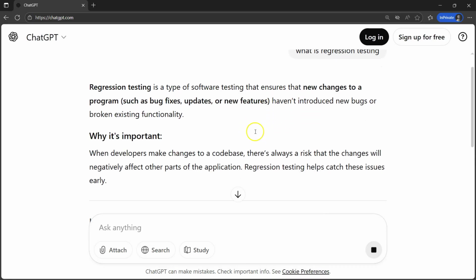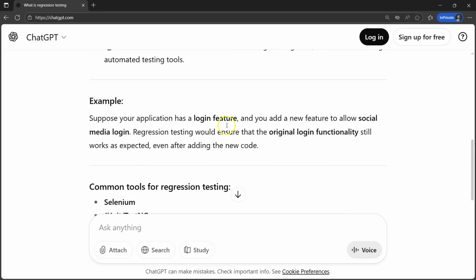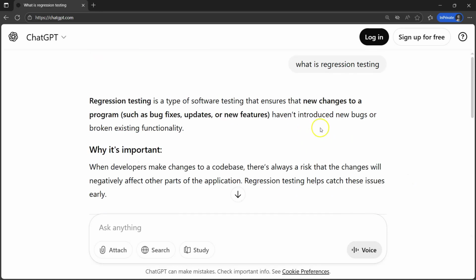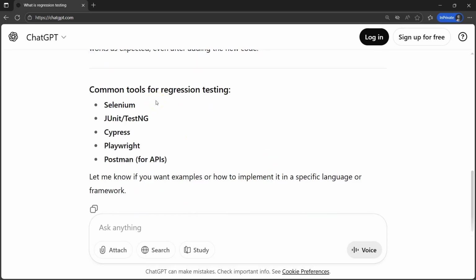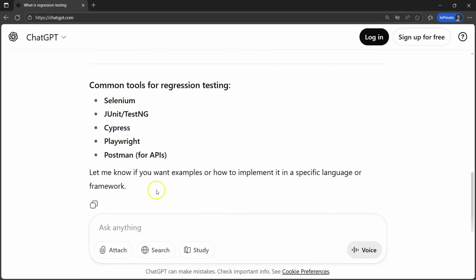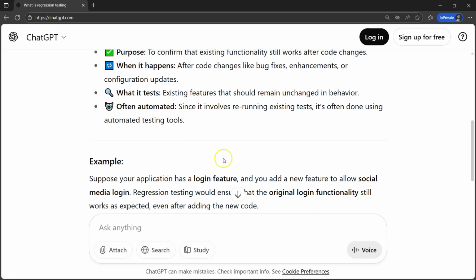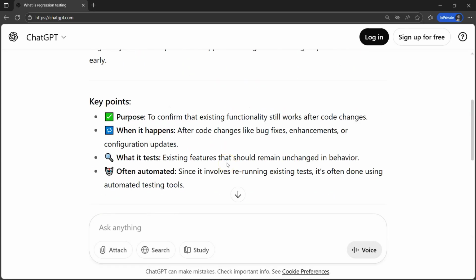You can imagine the amount of text it has responded with, because it's a general question without providing how I am looking for the answer. It has provided all the general detail about regression testing, and you can see the number of tokens that would have been utilized.